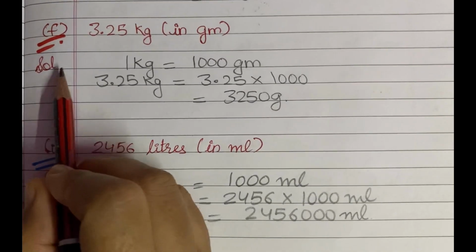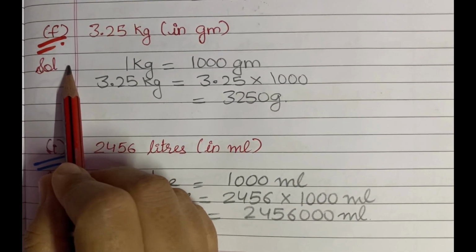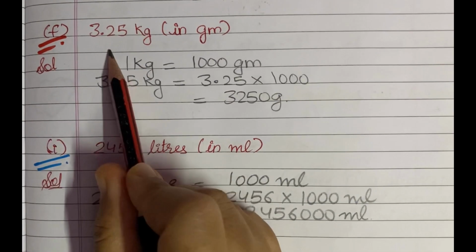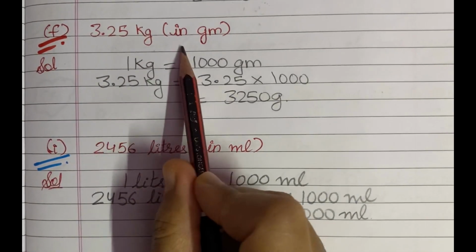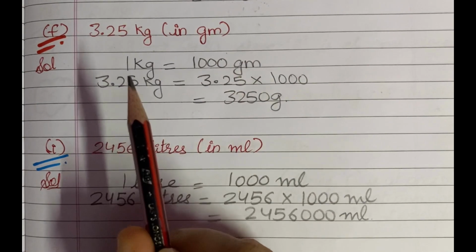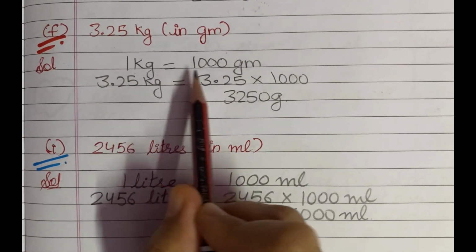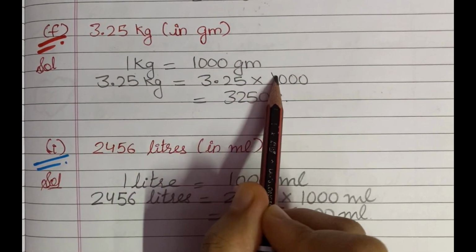Next is F part, and F part says convert 3.25 kg into grams. Now students, you know that in 1 kg there are 1000 grams.